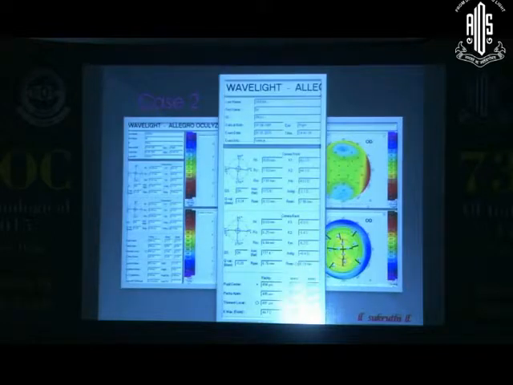We get other types of cases also. So this is the second case, where again we see that the cornea is a little bit on the flatter side, around 8 millimeter.